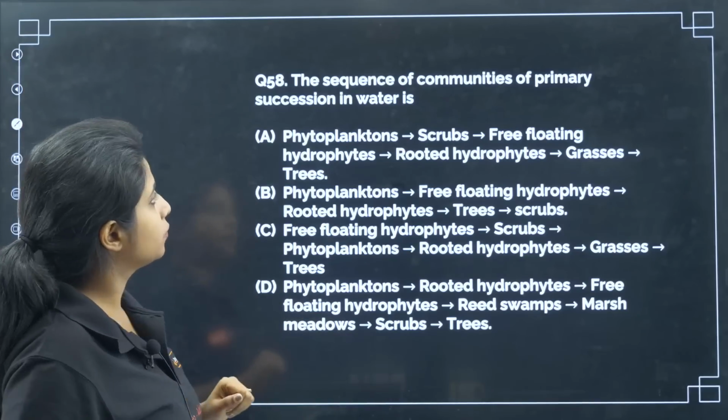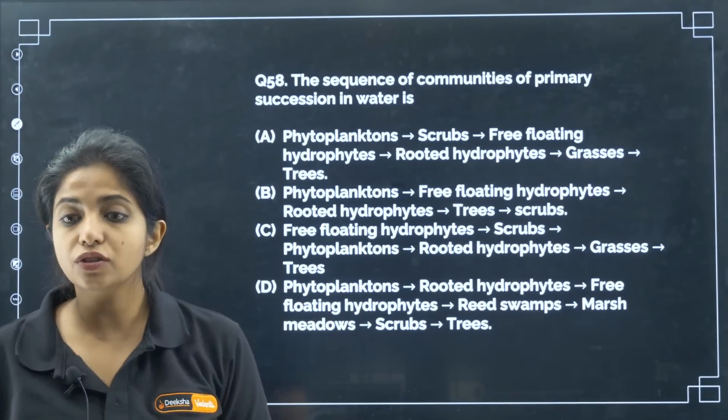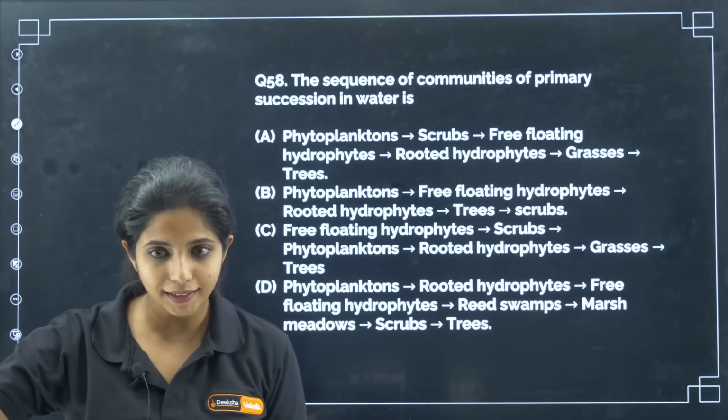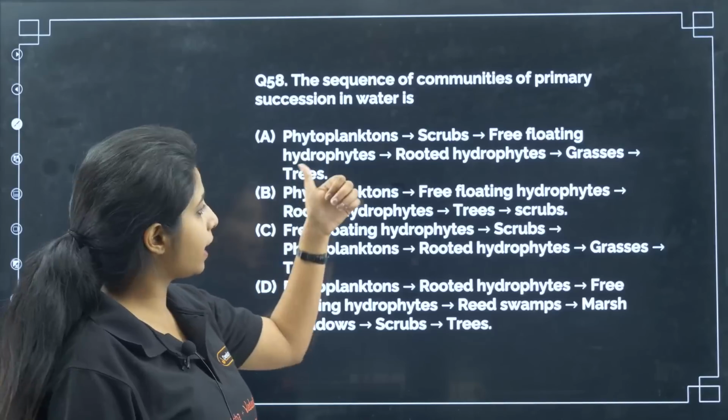That also you have to remember. 58th question. The sequence of communities of primary succession in water. In water, you have phytoplanktons, my dear children, for sure.